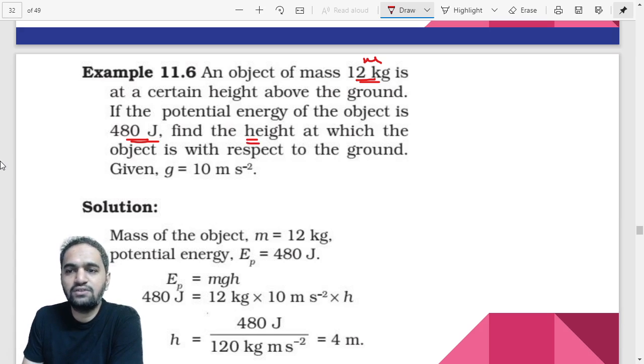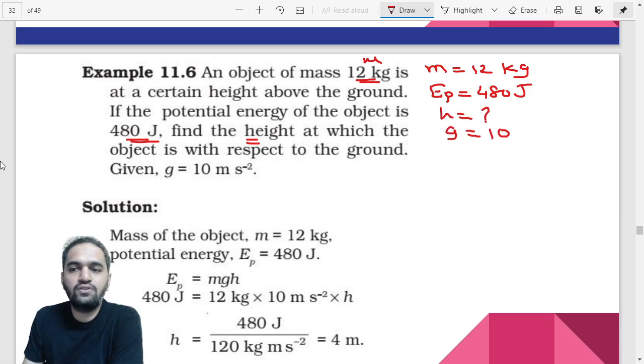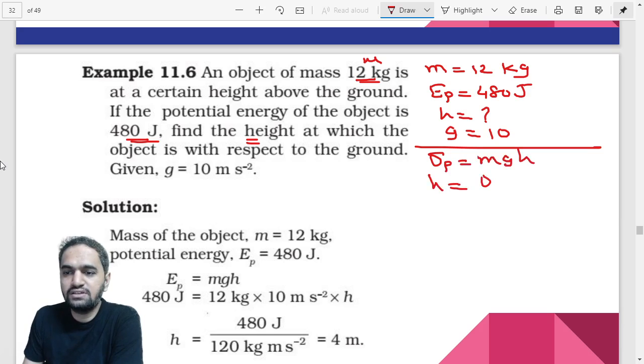But first we will write down the information which is given. Mass is 12 kg. Potential energy is given as 480 joules. Height we have to find out, and the g value they are asking us to take is 10. Now what is the formula for this? Potential energy is equal to mgh, right? They are asking us to find out height, so height is equal to EP divided by mg.